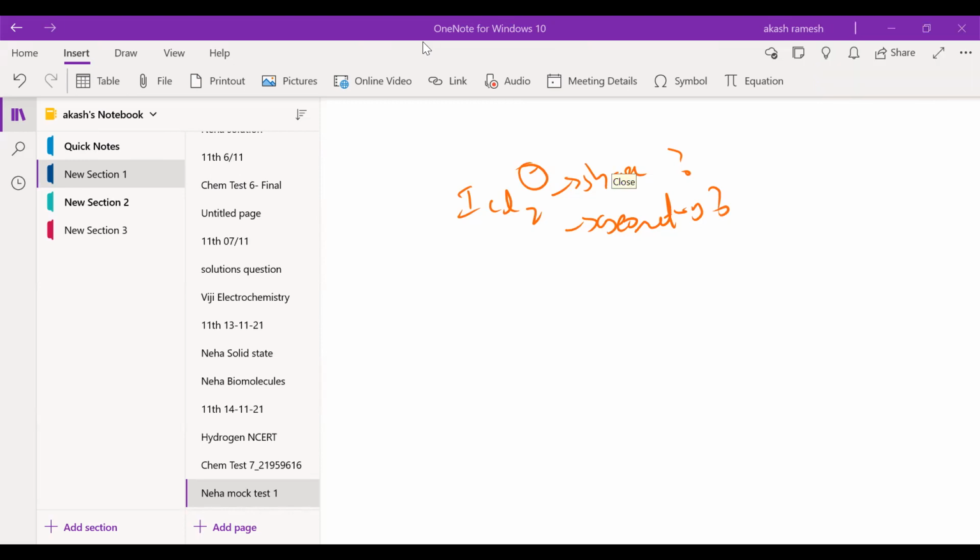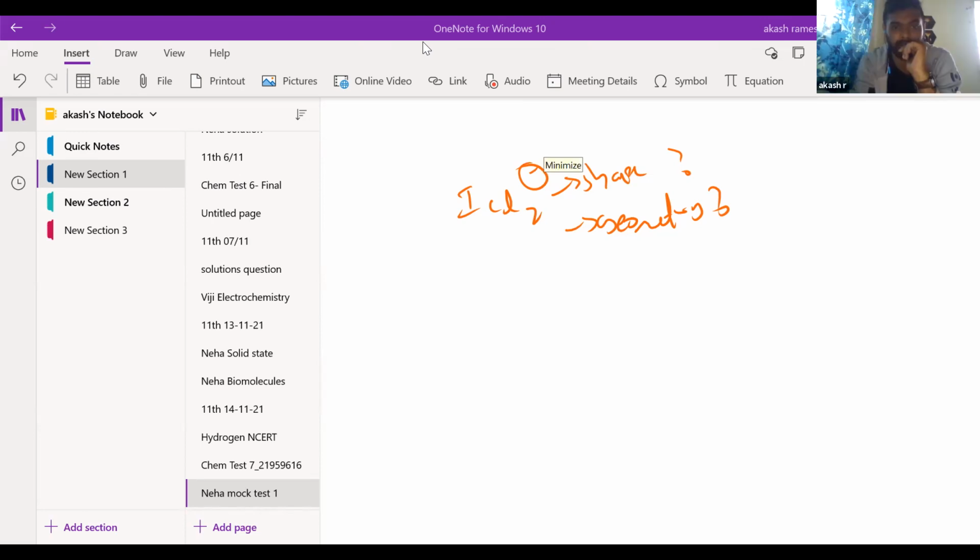Sir, its shape is trigonal bipyramidal. Shape is trigonal pyramidal. Geometry is trigonal bipyramidal. Sorry, sir, geometry. Okay, so geometry trigonal bipyramidal is correct. Okay, fine. What about the shape?